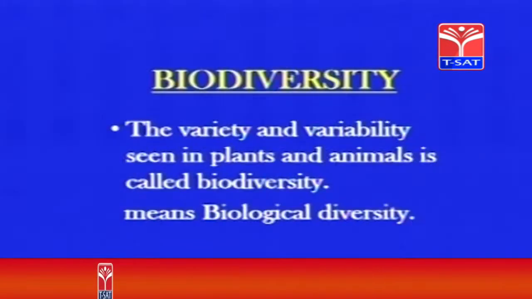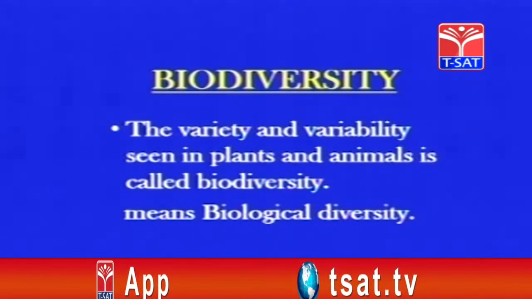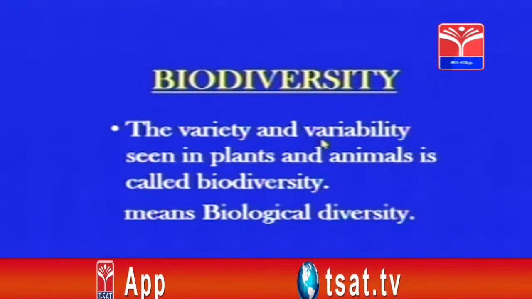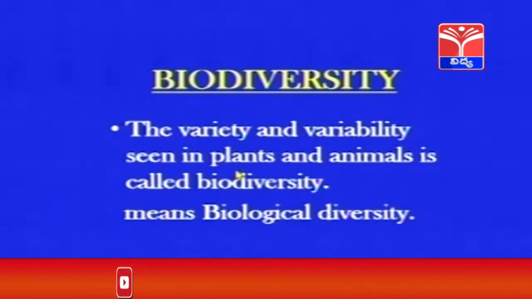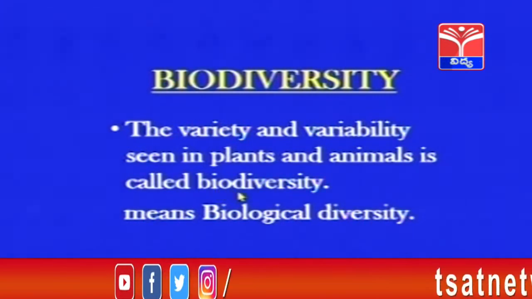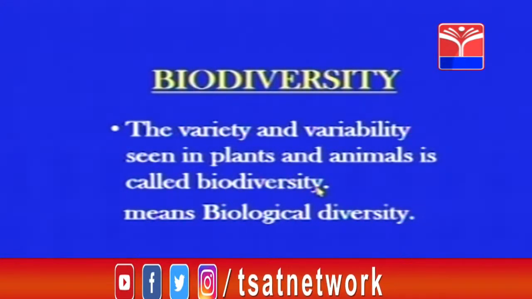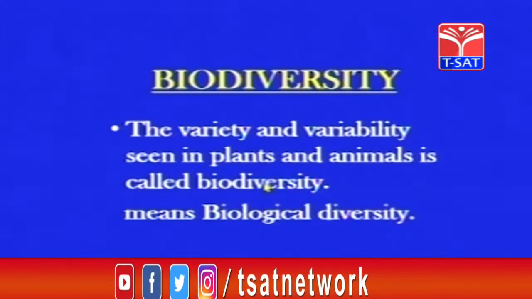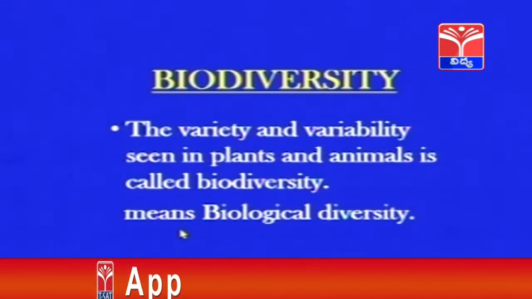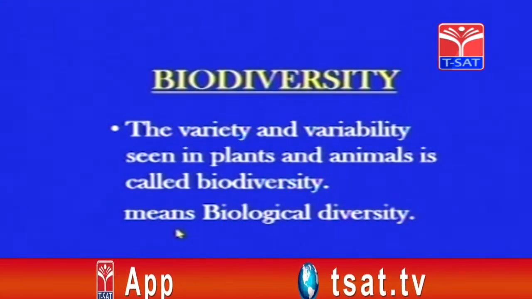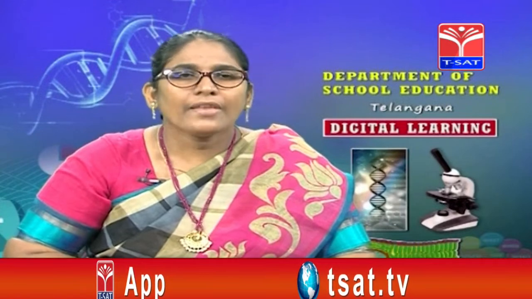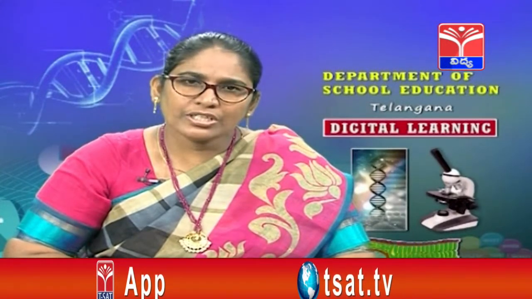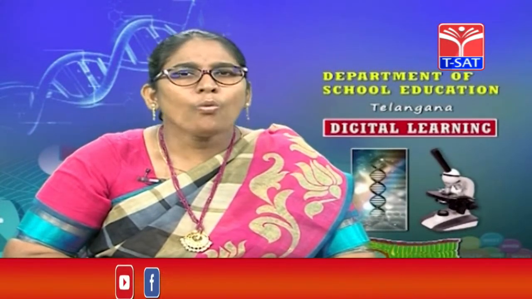So children, we will try to define what is biodiversity. The variety and variability seen in plants and animals is called biodiversity. So this is the definition of biodiversity. In other words, it is biological diversity. That is the diversity in the living forms.